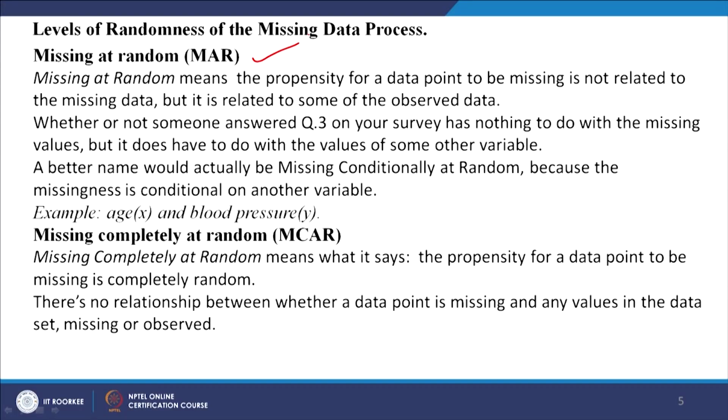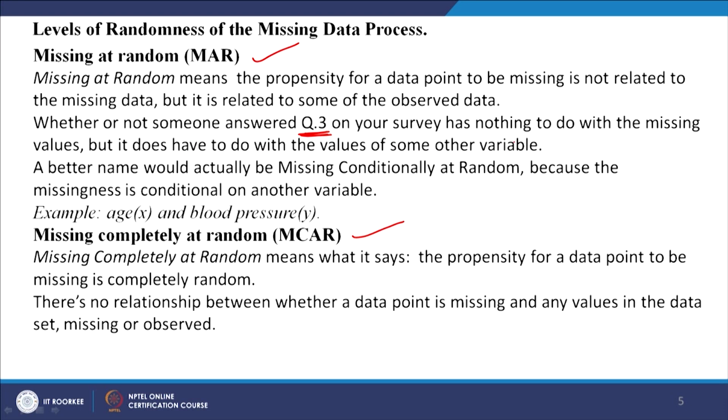Okay. So, two things: missing at random, missing completely at random. Missing at random means the propensity for a data point to be missing is not related to the missing data, but it is related to some of the observed data. Now, let us see this. Whether or not someone answered question number 3, let us say out of 20 questions on your survey, has nothing to do with the missing values, but it has to do with the values of some other variable, right.